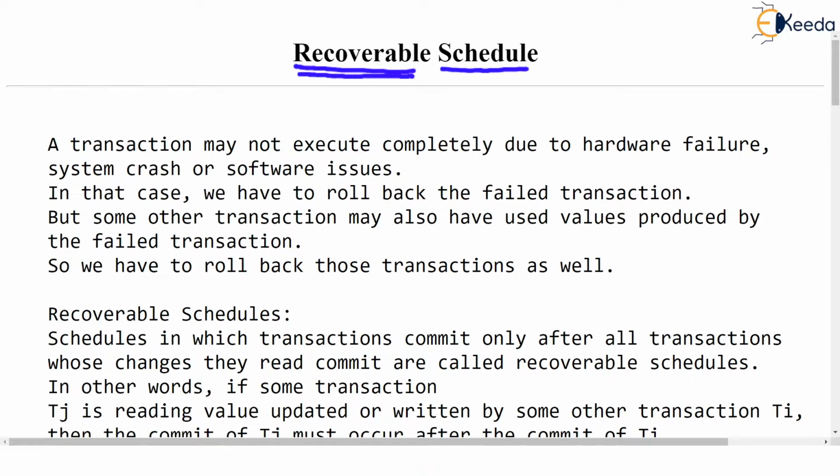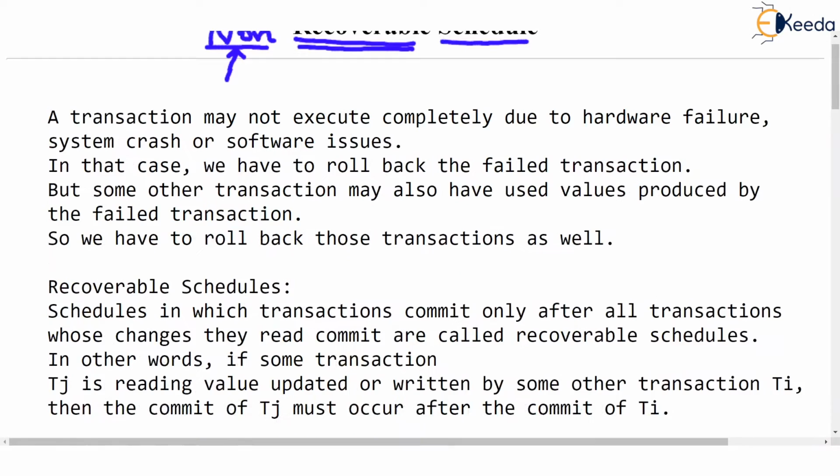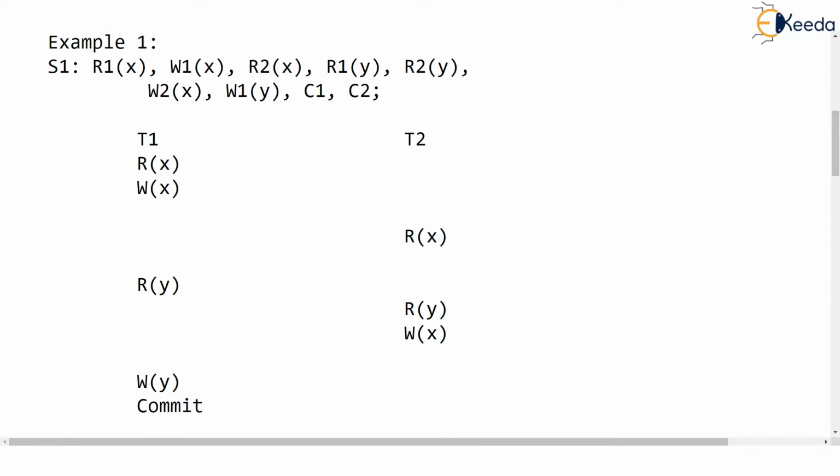Before we learn what is recoverable schedule, it will be excellent if we learn what is non-recoverable schedule, because this is probably the most challenging part to understand, which is a schedule non-recoverable. By the way, I have written many definitions over here, but my suggestion is, first of all, let us see a schedule which is non-recoverable.